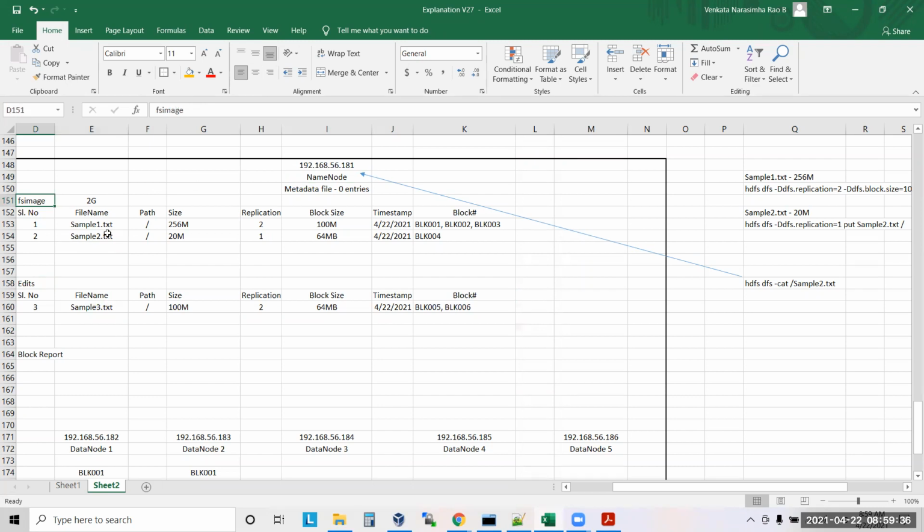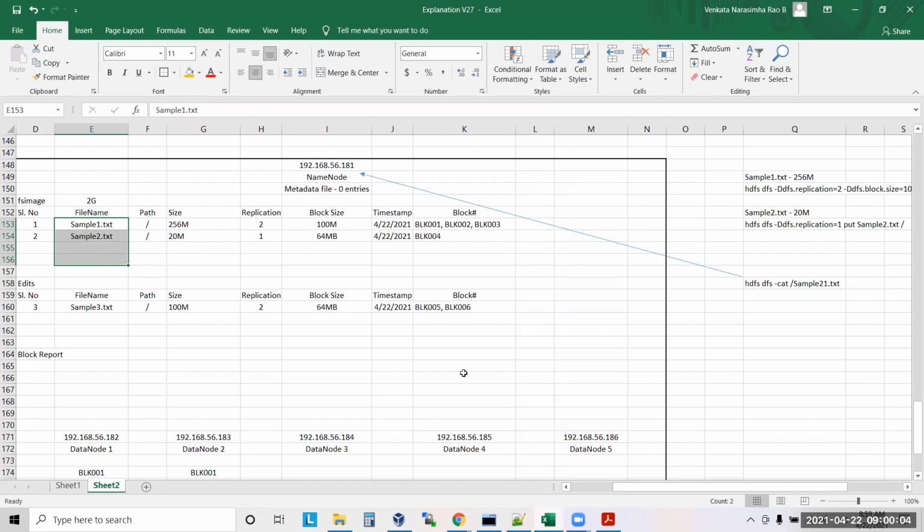Is it available? Yes. Suppose somebody says, I want to cat sample21.txt, what will the name node reply? First, it will check in the edits whether sample21 is available or not. Is it available? No. Then it will come to the FS image and check it here. Is it available? No. Then it will say file not found.